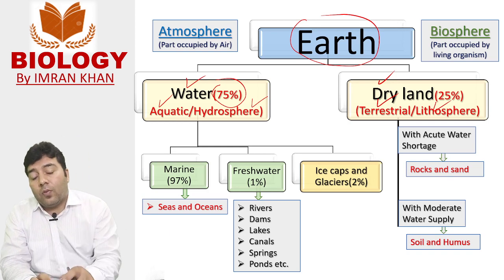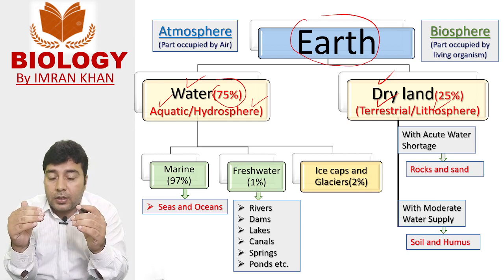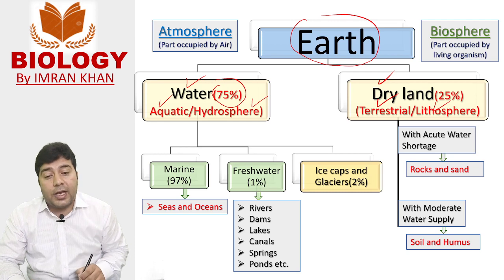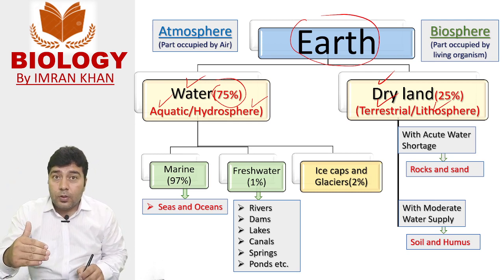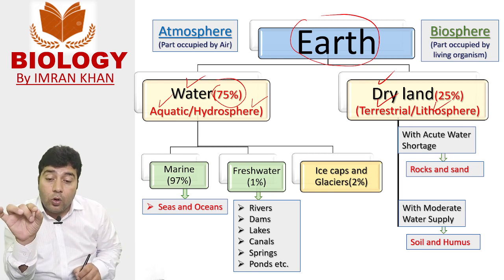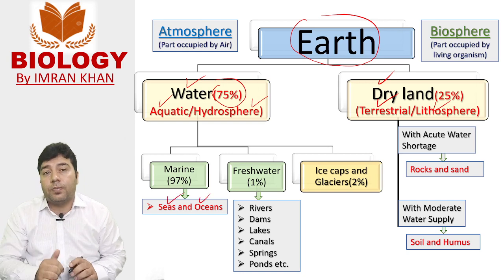Now moving on to the hydrospheric ecosystem, the total water present on Earth is divided into three segments. Most of the water is in the form of seas and oceans.